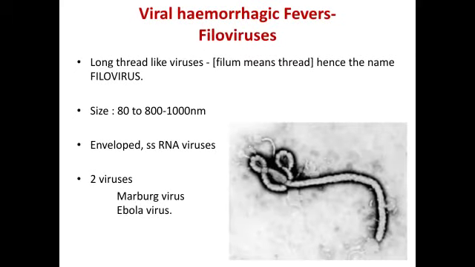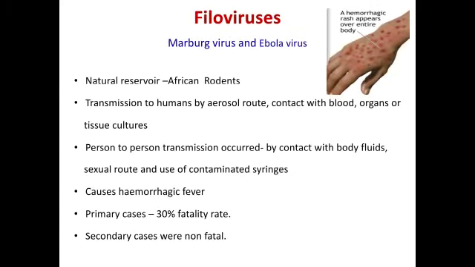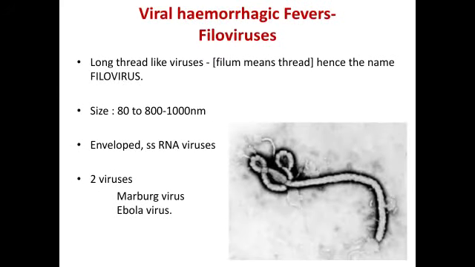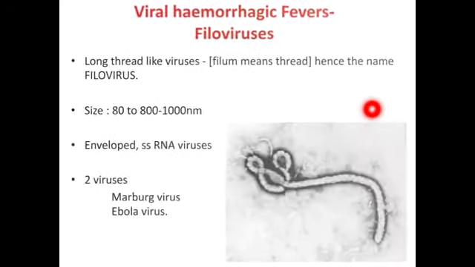Coming to filoviruses. They are long thread-like viruses.